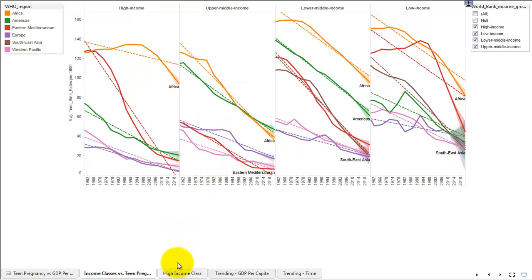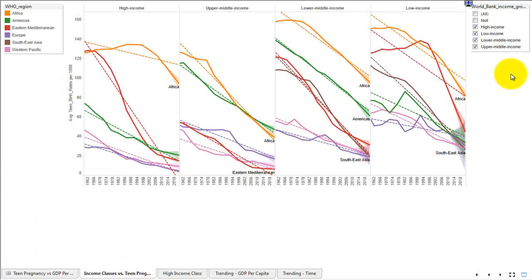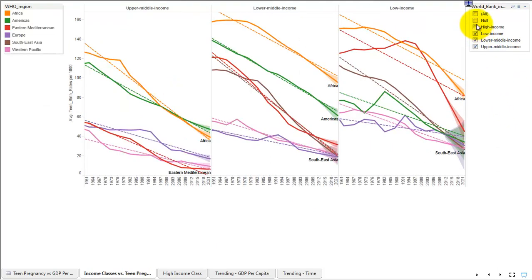Perhaps one of the reasons why, and we may conclude this when we dive a little deeper into the data, is what we see here when we filter by high income: there's actually only one country classified by the World Health Organization as high income, and that's Equatorial Guinea. Sorry, I pretty much brutalized that pronunciation. Since there's only one, it may not be representative of the type of analysis that we want to perform. So we're going to eliminate high income altogether, and you'll see that generally there's an upward trend as we move towards low income, and that may or may not be expected.